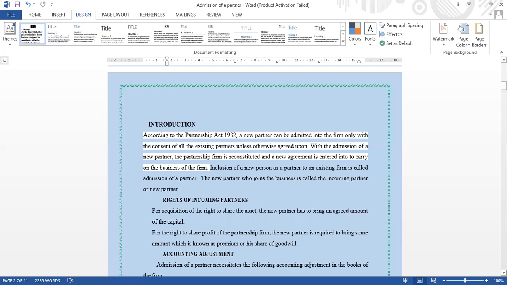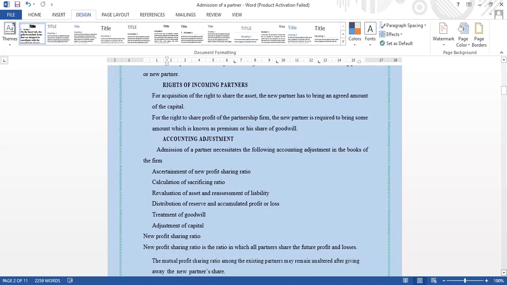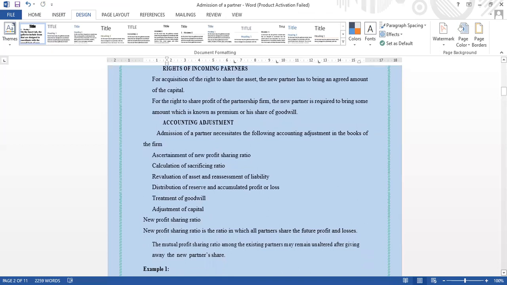Then we can see the accounting adjustment. Admission of a partner necessitates the following accounting adjustments in the books of the firm. The first one is ascertainment of new profit sharing ratio. Second, calculation of sacrificing ratio. Then revaluation of assets and reassessment of liabilities. Then distribution of reserve and accumulated profit or loss. Then treatment of goodwill and adjustment of capital.